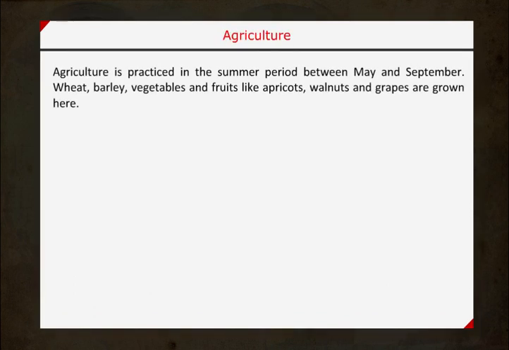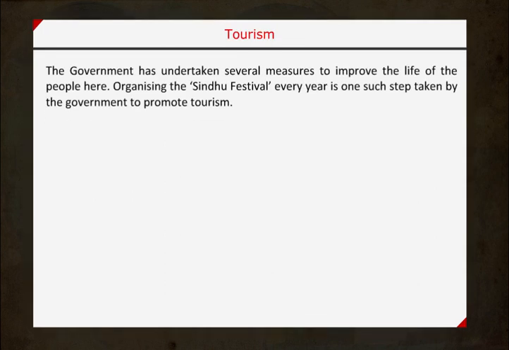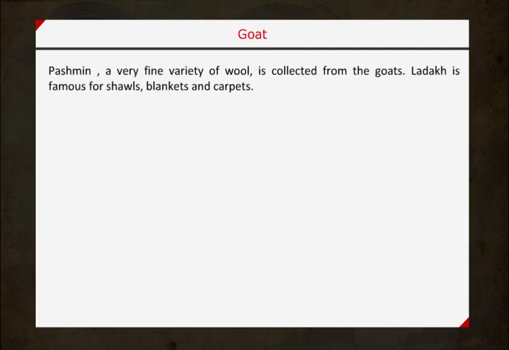Agriculture. Agriculture is practiced in the summer period between May and September. Wheat, barley, vegetables and fruits like apricots, walnuts and grapes are grown here. Tourism. The government has undertaken several measures to improve the life of the people here. Organizing the Sindhu festival every year is one such step taken by the government to promote tourism. Goat. Pashmina, a very fine variety of wool, is collected from the goats. Ladakh is famous for shawls, blankets and carpets.